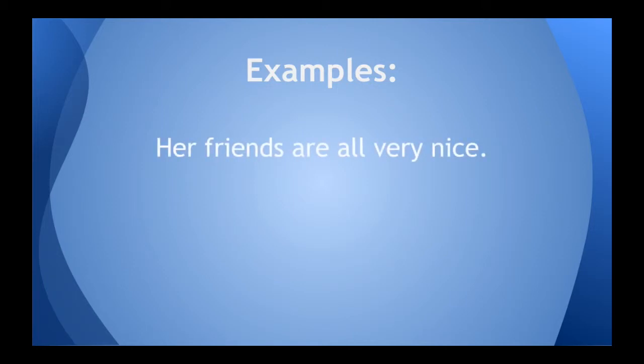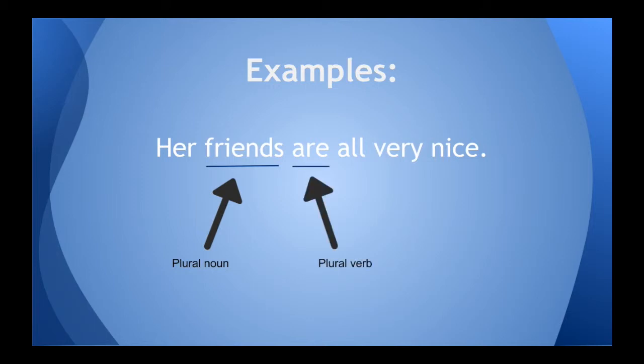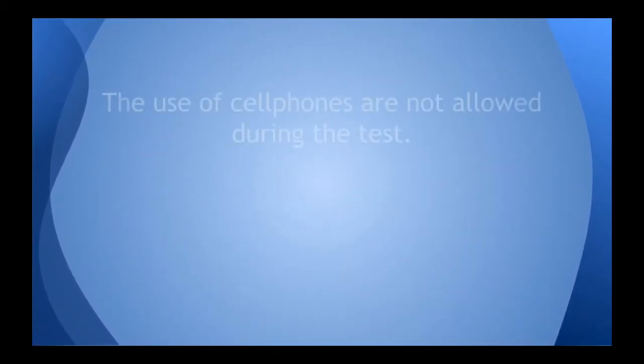In this sentence, friends is a plural subject, so we now must match it with the plural verb are. Again, pretty simple, but makes a big difference. Now let's look at this sentence.